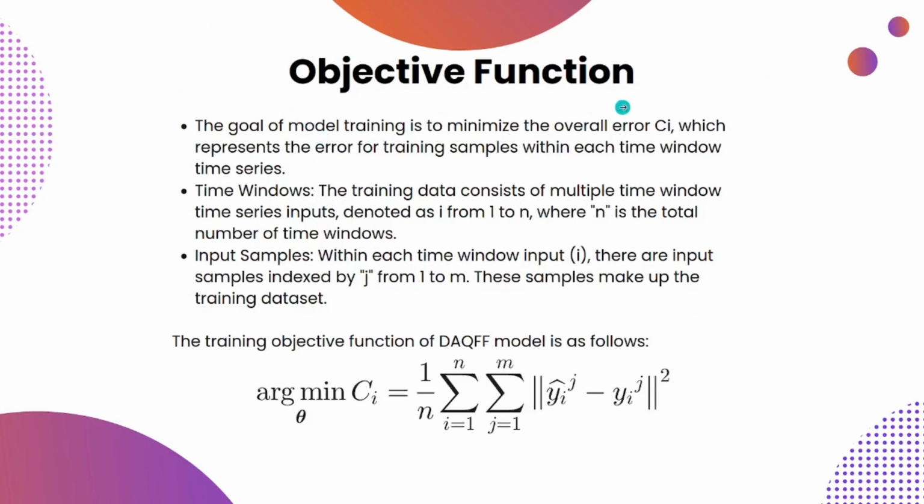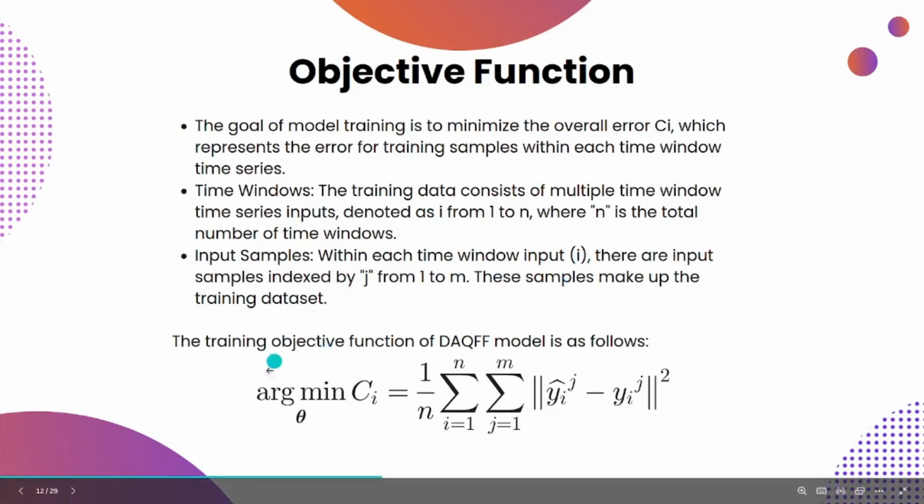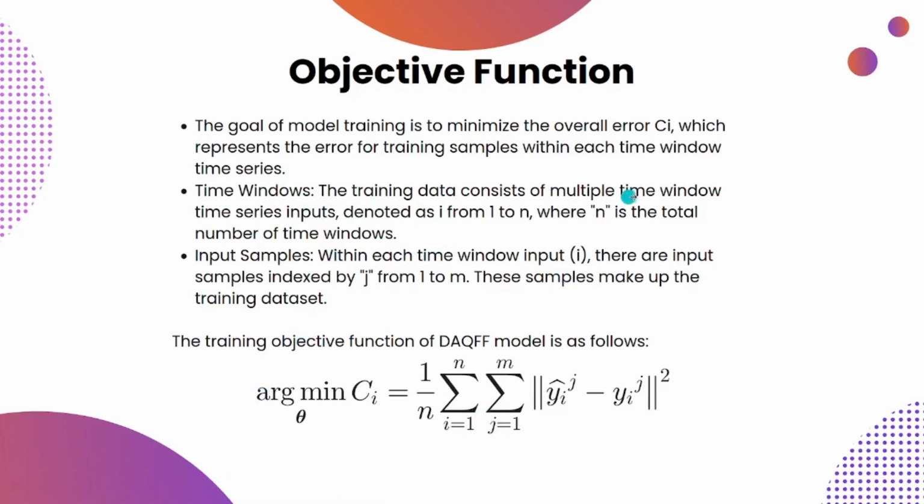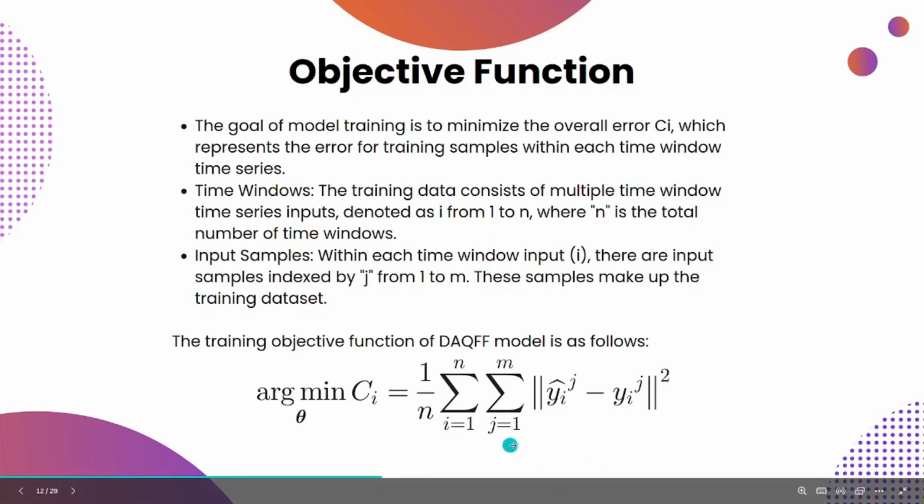In our model training process, our primary objective is to minimize the overall error, which we represent as Ci. This error metric reflects the accuracy of our model's predictions for training samples within each time window time series. Here are some key points to understand about our training process. The time windows. Our training data consists of multiple time window time series inputs denoted as I, ranging from 1 to n. Here n represents the total number of time windows we consider in our training process.